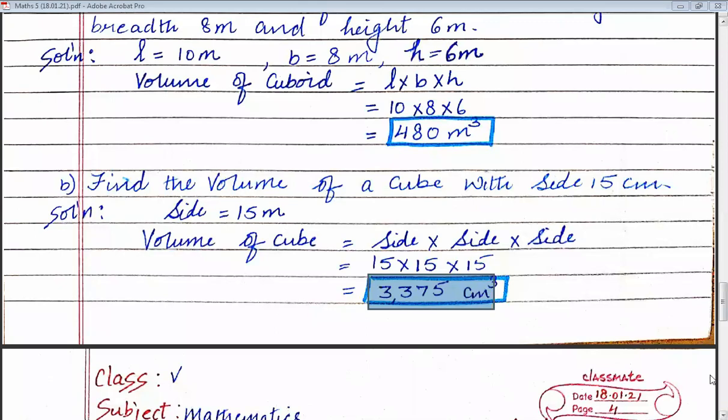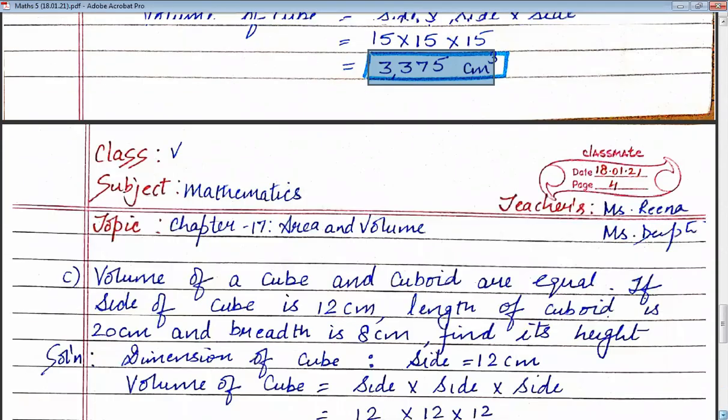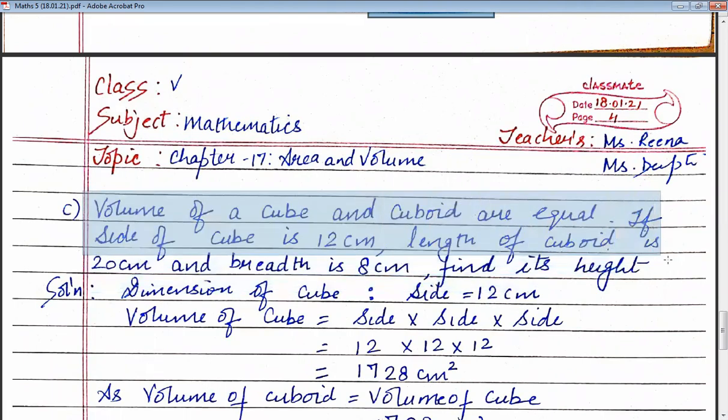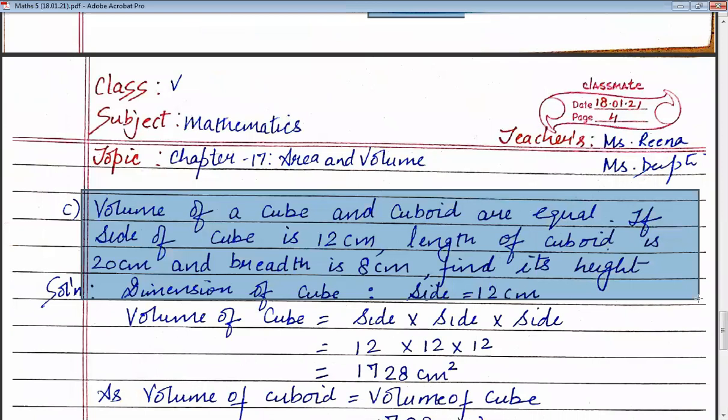Now can we move to the next part? So now let's move on to page number 4, and let's do question number 3, that is the C part. Now let's read what our C part is.